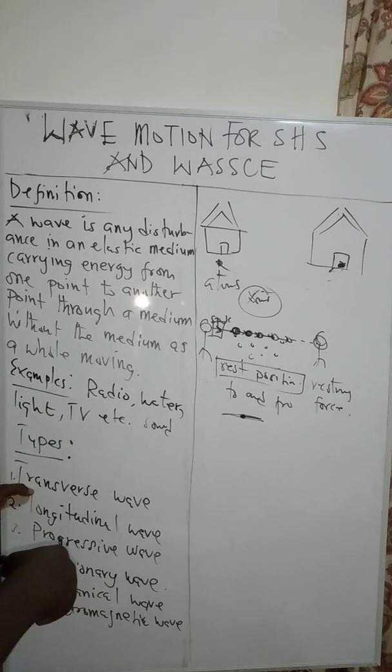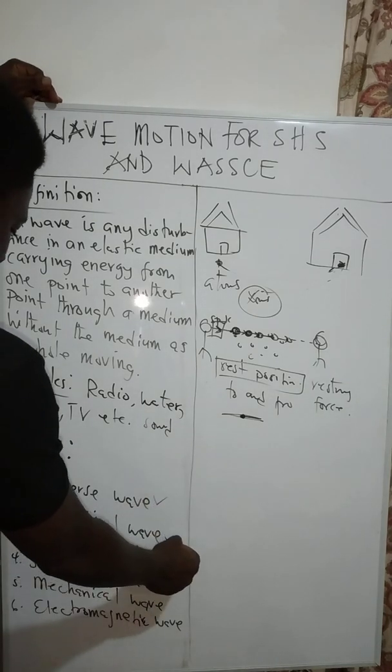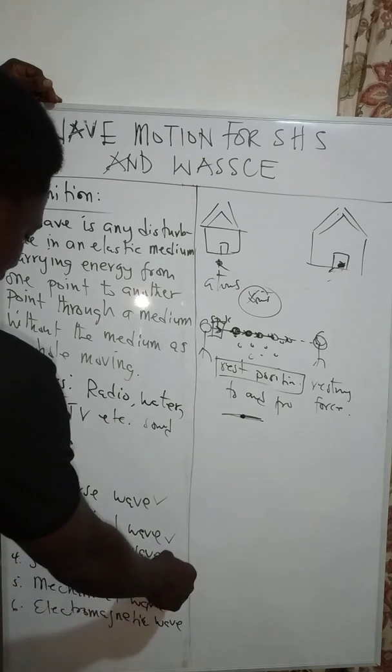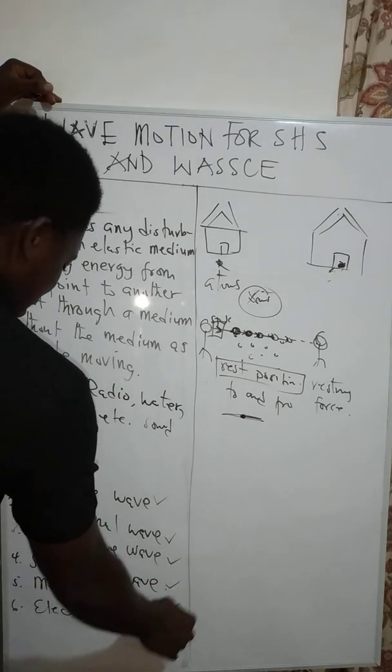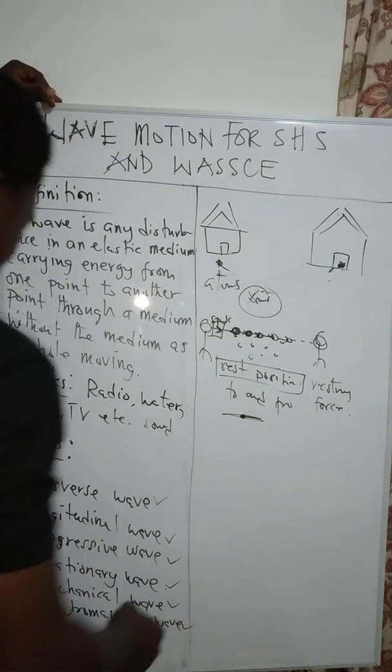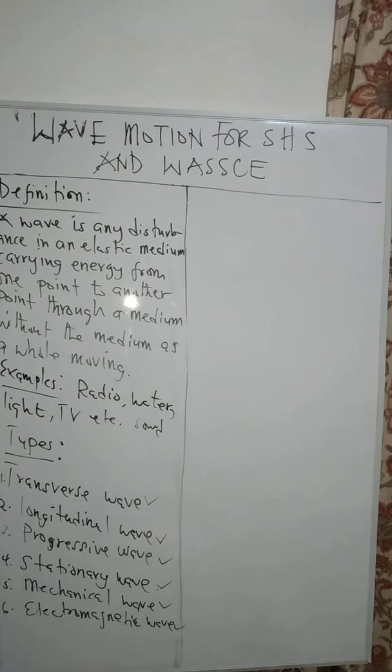Waves can be classified as a transverse wave. It can be classified as a longitudinal wave. It can be classified as a progressive wave. We can have a stationary wave. We can have a mechanical wave. And then we can have an electromagnetic wave. Let us quickly move on to the first type of wave.